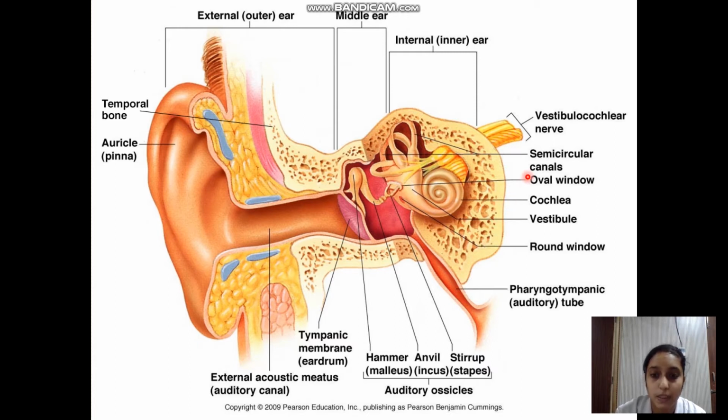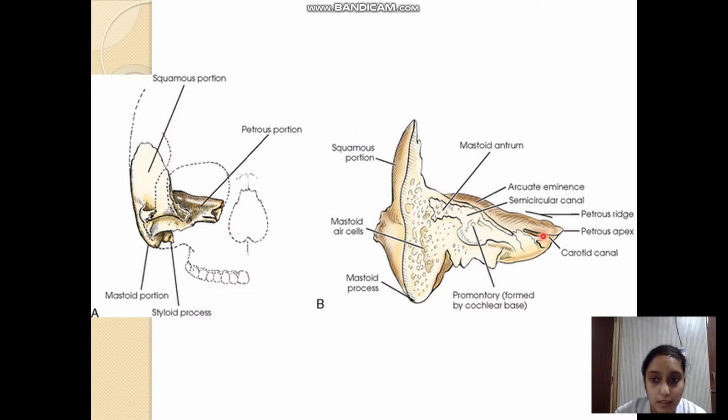This is the region of the petrous apex. This is the temporal bone in the skull. You can see this part of the bone which is housing the inner ear is known as the petrous part of the temporal bone. The part of the petrous temporal bone which forms the floor of the middle cranial fossa and the junction between the middle and the anterior cranial fossa is the petrous apex.